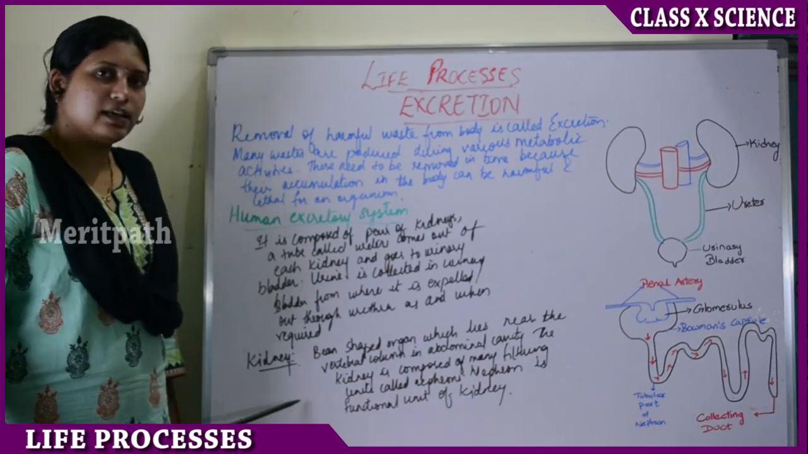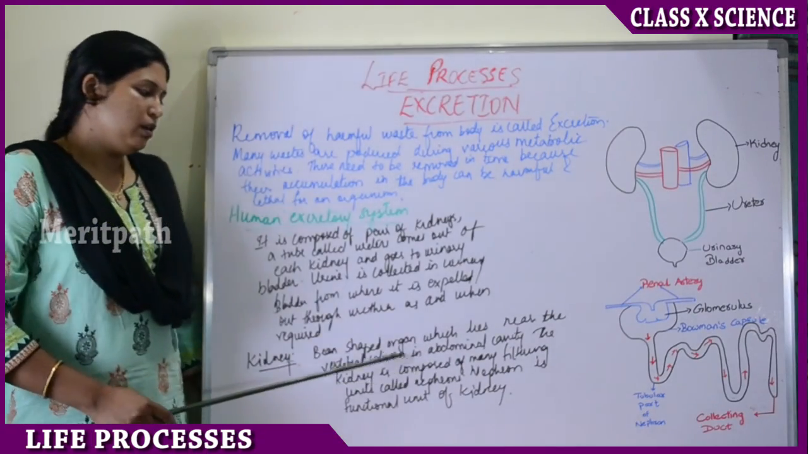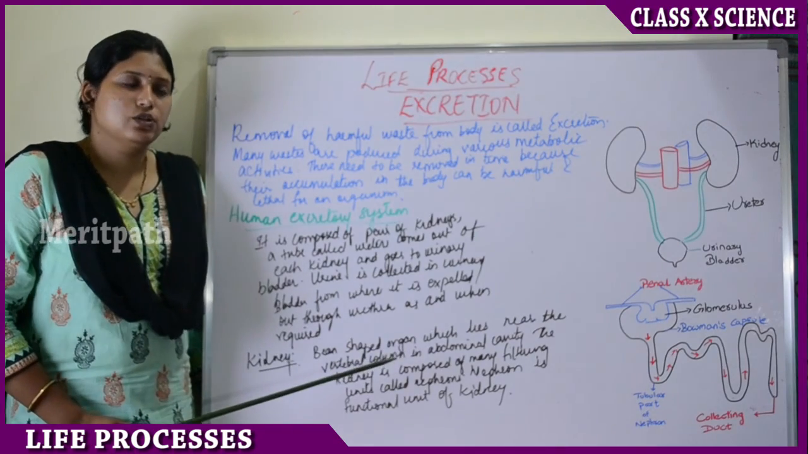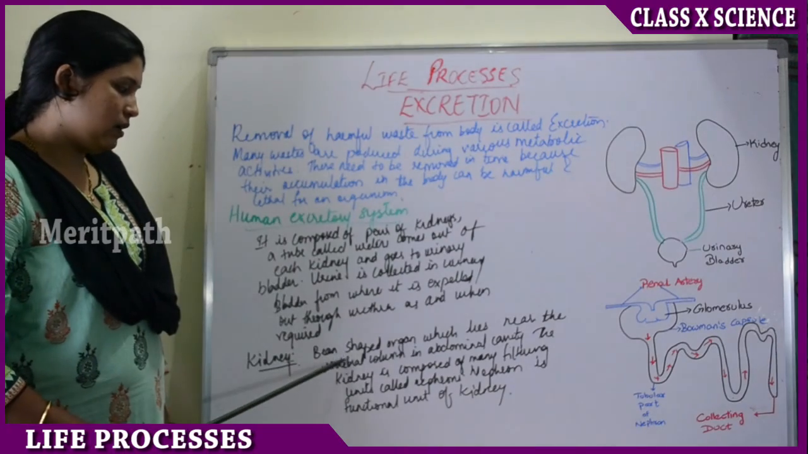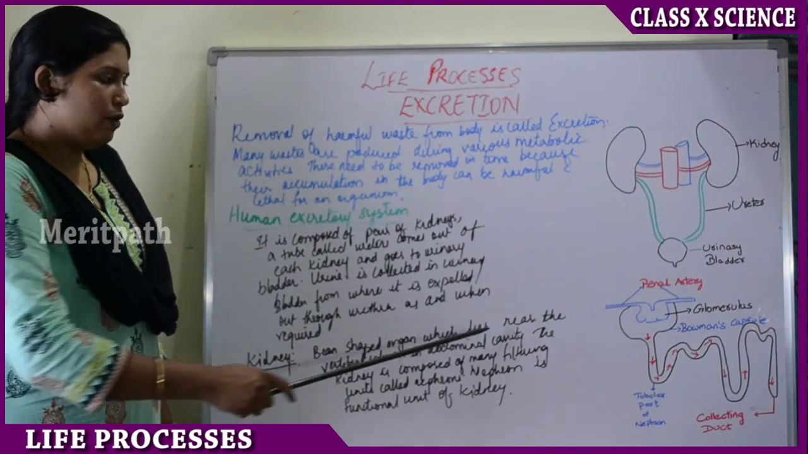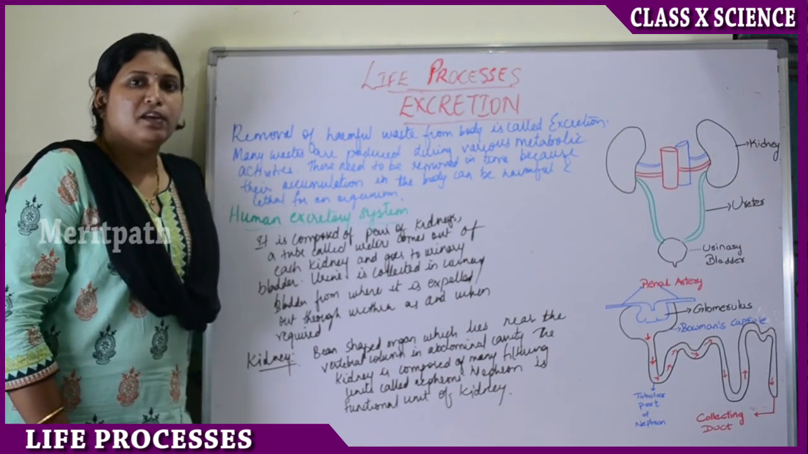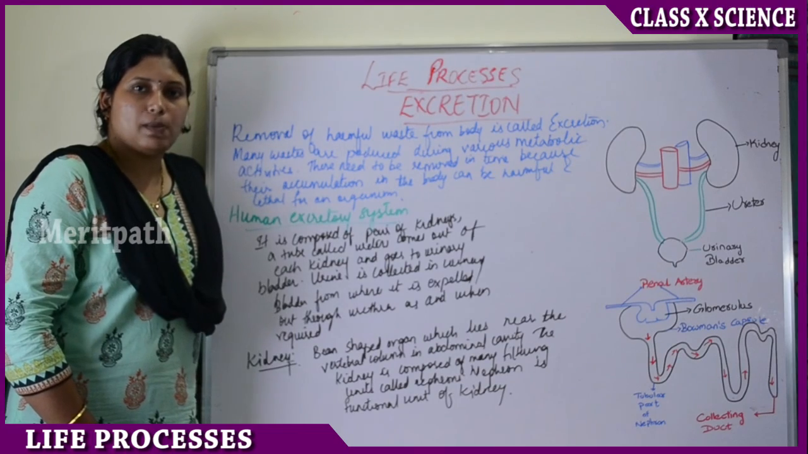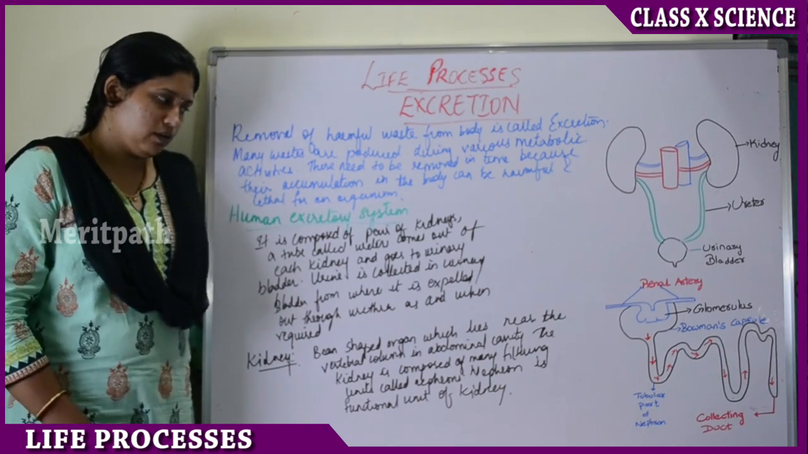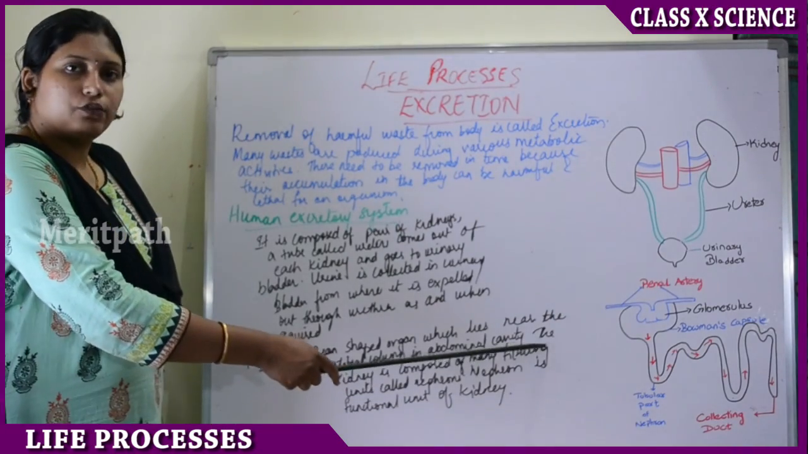So kidneys is the first part. Kidneys are the bean-shaped organs. The beans are the vegetables, right? Soya beans, we have rajma beans, etc. So kidneys are bean-shaped organs which lie near the vertebral column in the abdominal cavity. Vertebral column is nothing but your spinal cord. So below your spinal cord, kidneys will be situated in the abdominal cavity on the back side of the stomach.